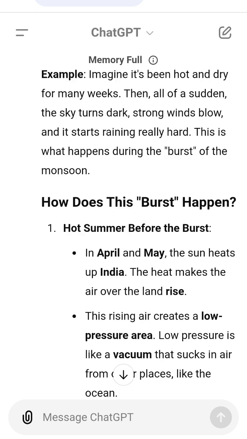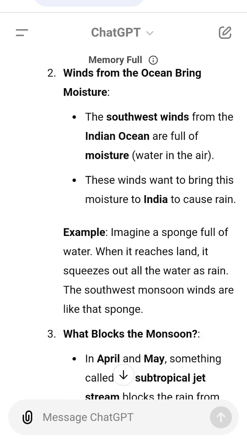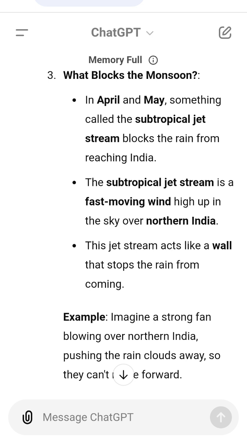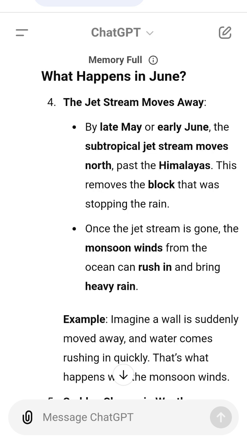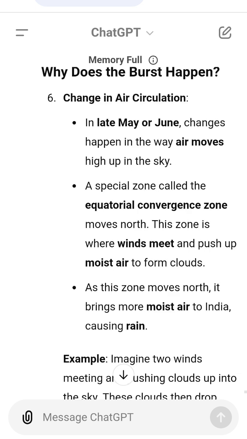Key points to remember. The burst of the monsoon happens in June when the southwest winds from the ocean bring heavy rain to India. Before the burst, a jet stream, fast-moving wind, acts like a wall, stopping the rain from coming. In late May or June, the jet stream moves away, allowing the monsoon winds to bring rain. The change from dry weather to rain is very sudden and strong. The monsoon doesn't come all at once. It arrives in stages, starting from the south and moving north.